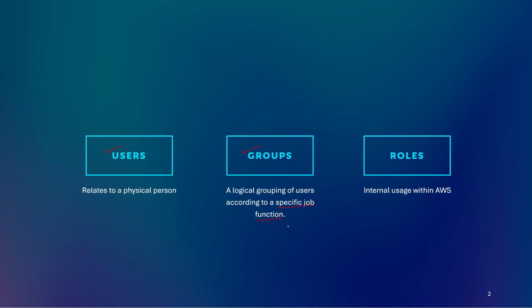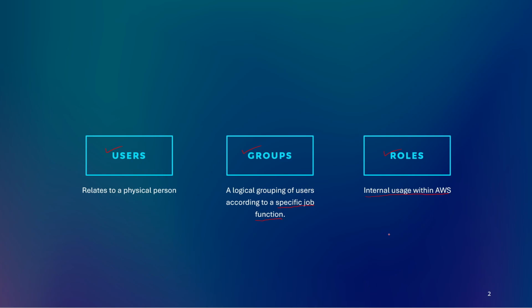Now this job function, as I specified, could be related to finance, a developer, or an administrator, and we create such groups to which we attach IAM policy documents. Now moving on to the third thing, that is roles. Roles are basically used for internal usage within AWS, which means that a role is attached to a specific resource so that it can communicate with another AWS resource. So this is resource to resource communication that takes place in the AWS environment.